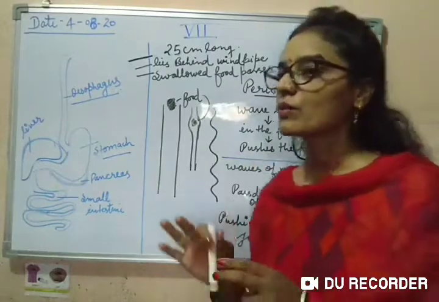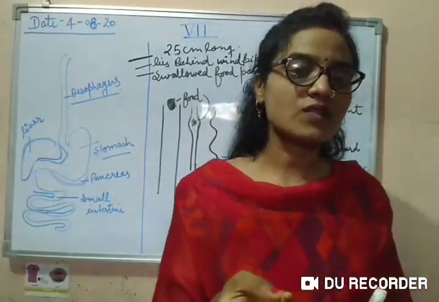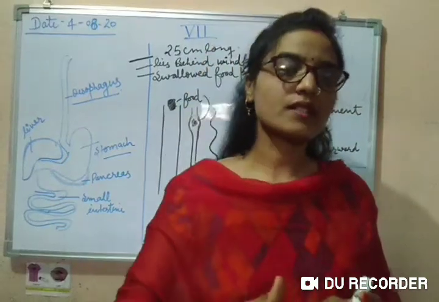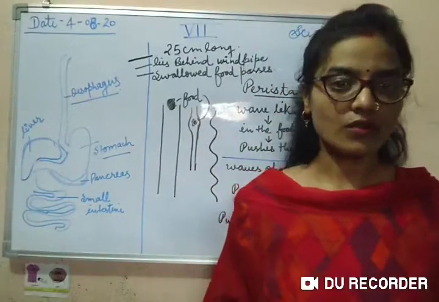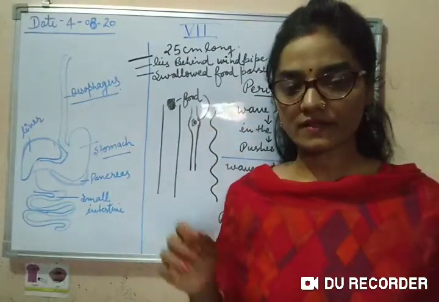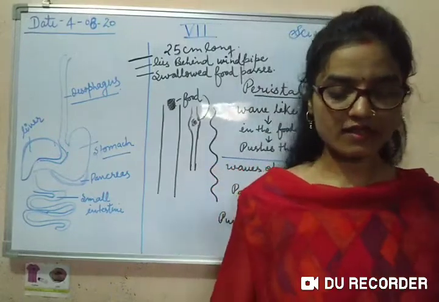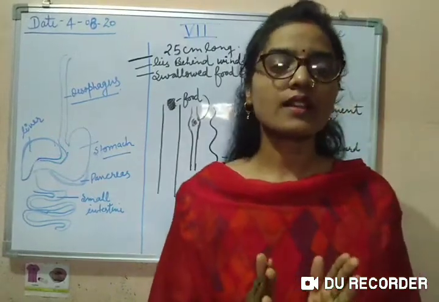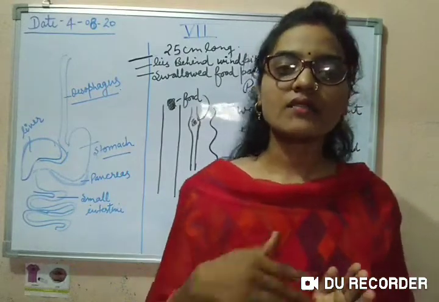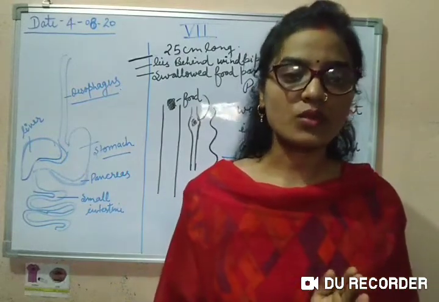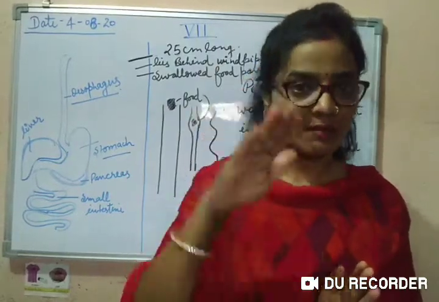With the help of this wave-like muscle contraction, our food and the digestive juices will be pushed forward in our digestive system. I hope you have all got it. Let's revise again: peristalsis is the wave-like movement, the muscle contraction that happens in the whole digestive system, and with the help of this process our food and digestive juices will pass down.